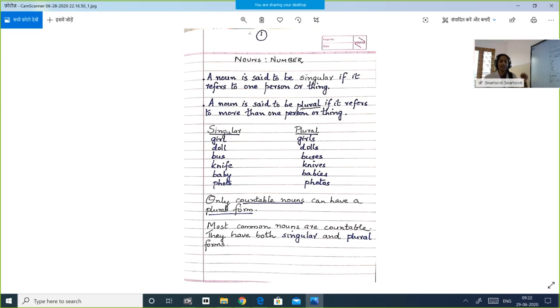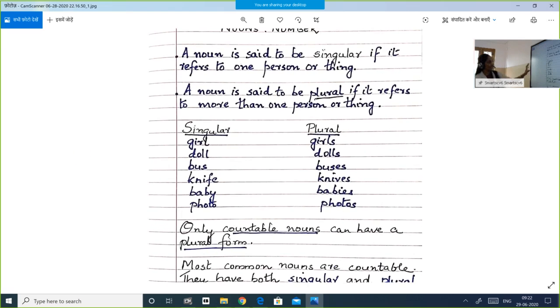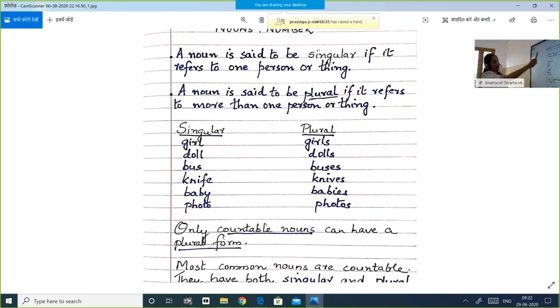A noun is said to be plural if it refers to more than one person or thing.